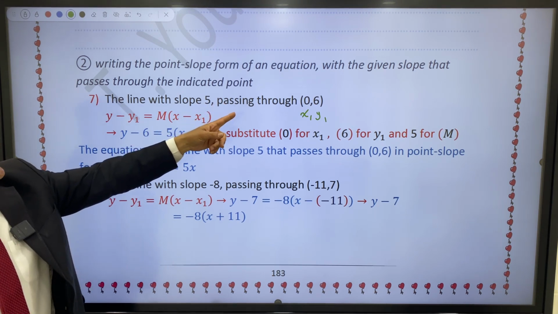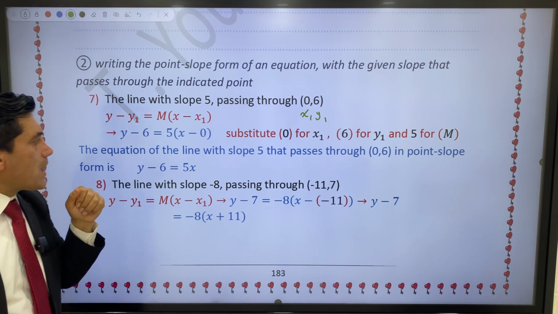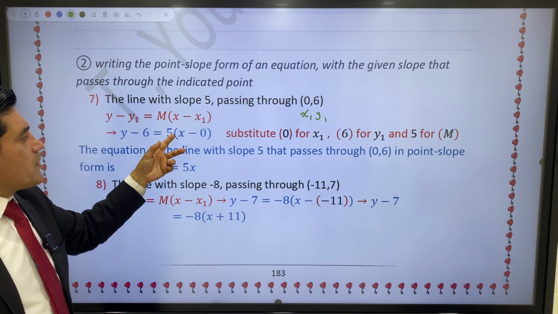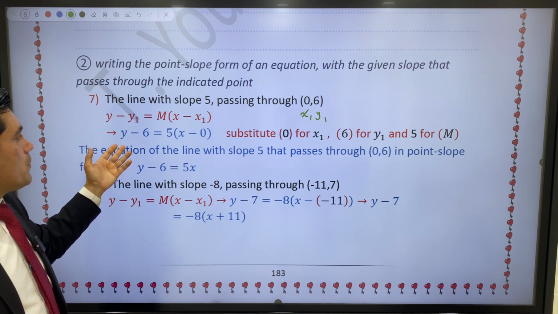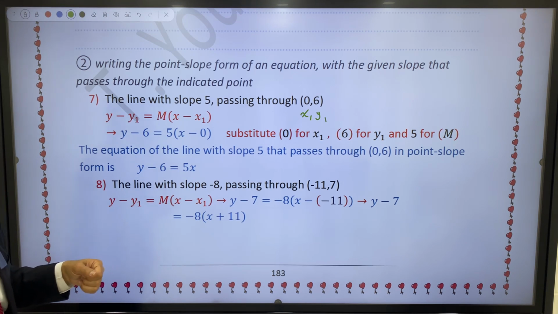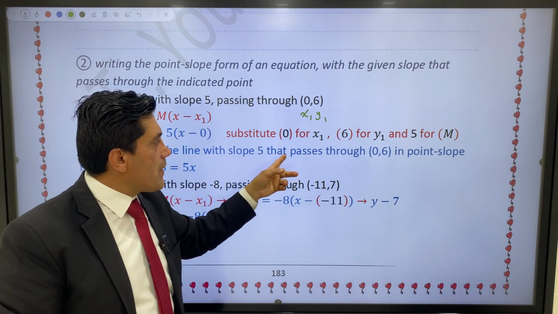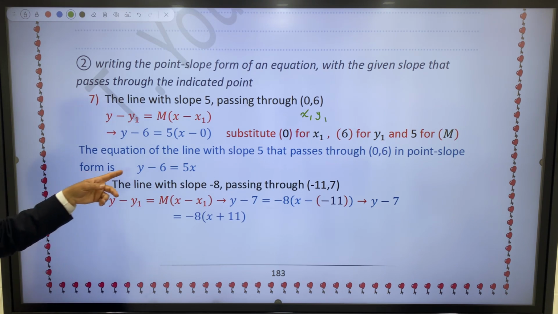x minus x1 is x minus 0. So now y minus 6 equals 5 bracket x minus 0. x minus 0 is x, and 5 times x is 5x. So your equation is y minus 6 equals 5x. This is your answer: the equation of the line with slope 5 that passes through the point 0, 6 in point slope form is y minus 6 equals 5x.